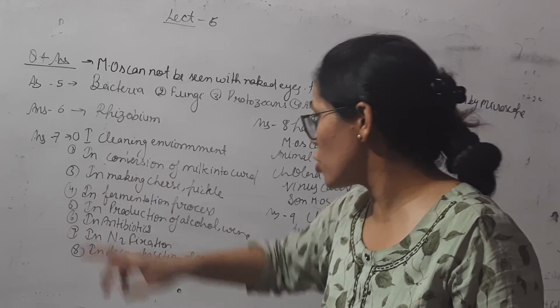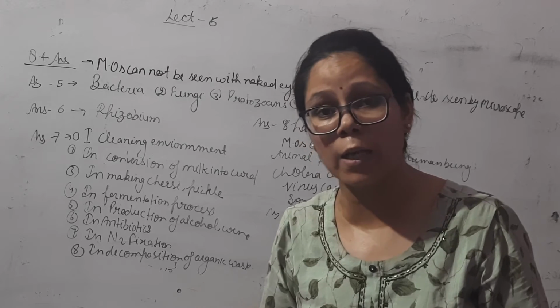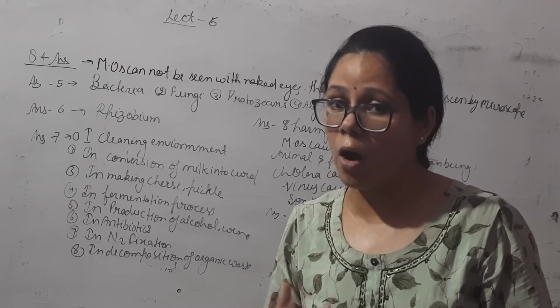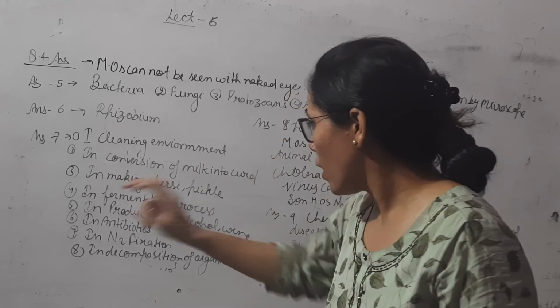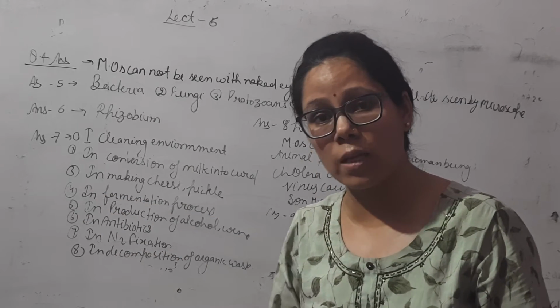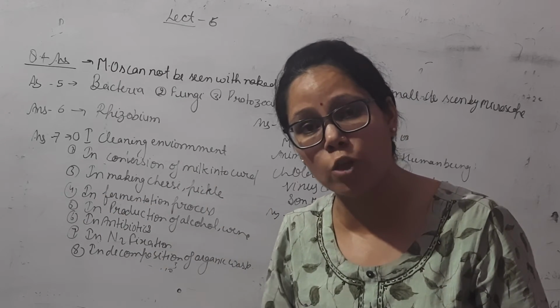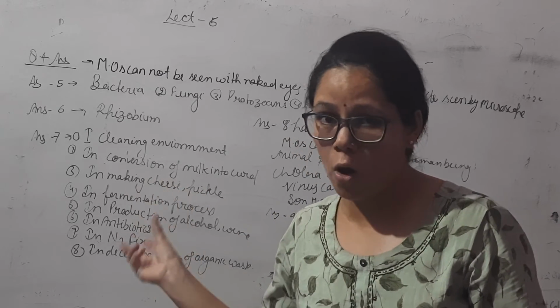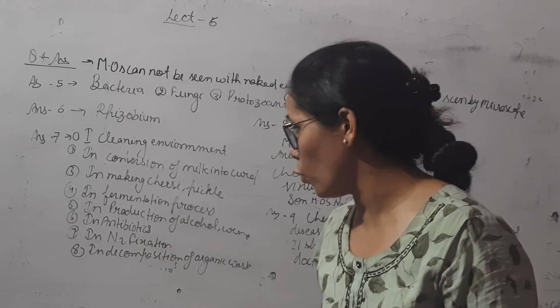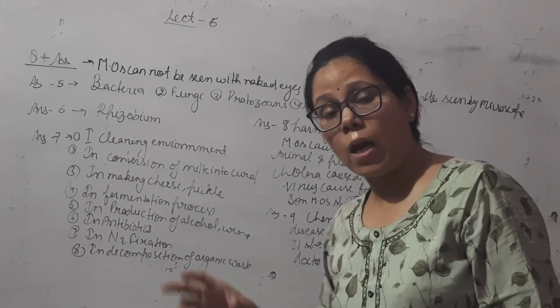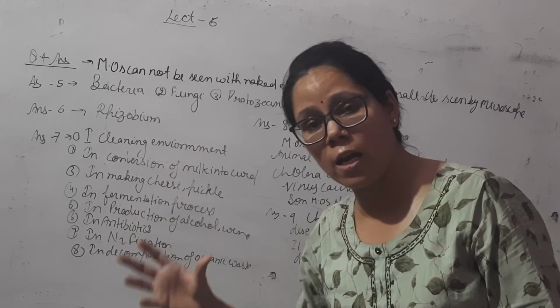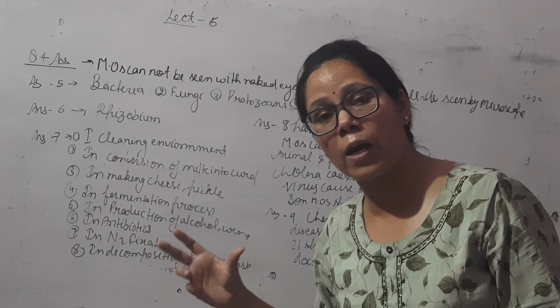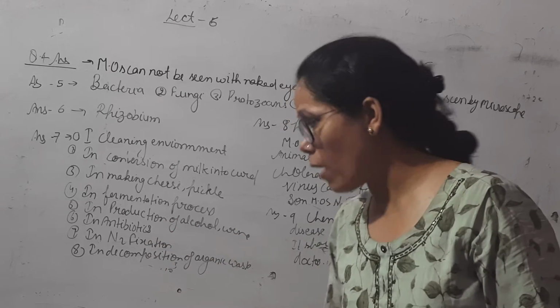Third is in making cheese, pickle, and various food items in the food industry. Microorganisms are very useful. Next, in the fermentation process: in the fermentation of idli, soda, and cake, the microorganism yeast is very useful. In production of alcohol on a large, industrial scale, alcohol and wines are prepared using microorganisms.